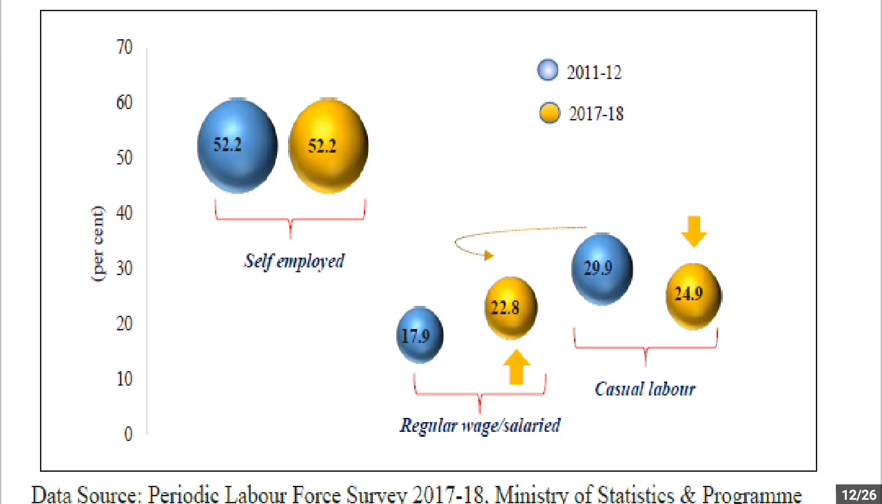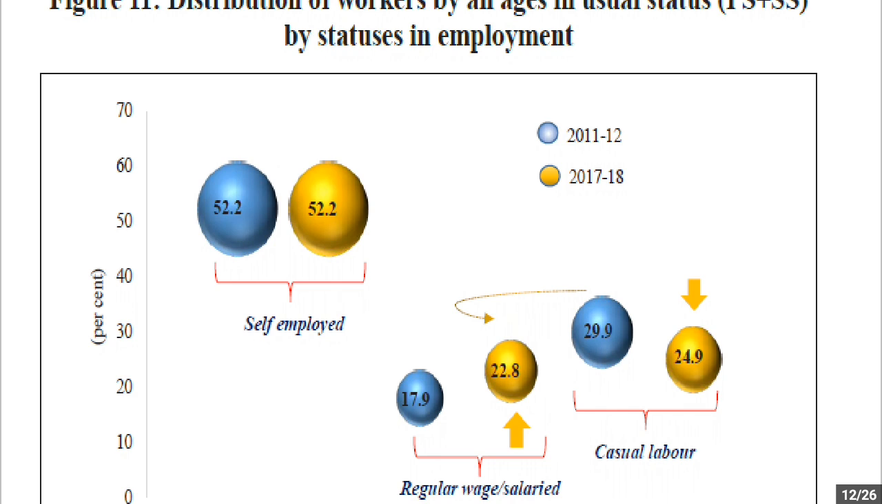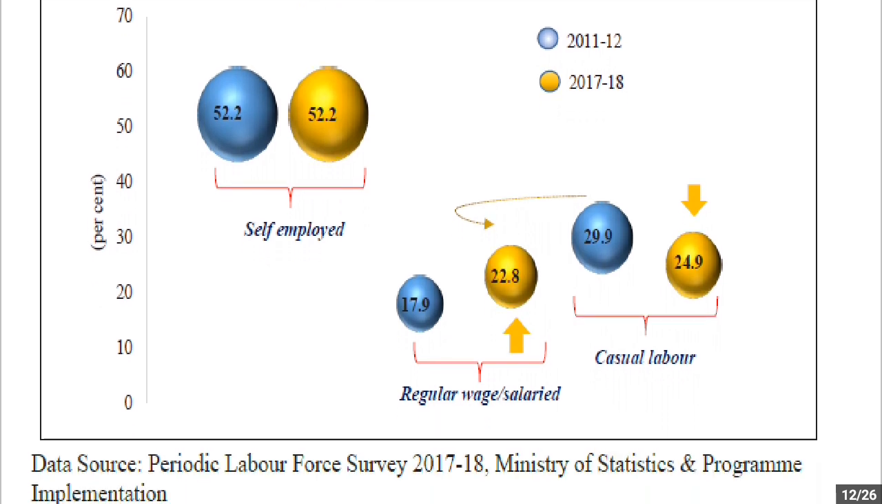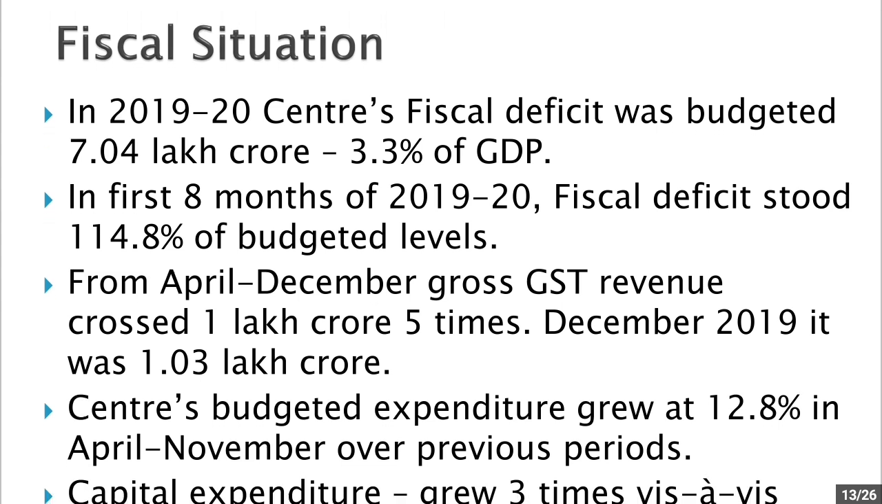So you can see this with the help of the graph also. Self-employed in 2011-12 were 52.2%. In 2017-18 also they were 52.2%. Whereas when you talk about regular wage people, 17.9% people were regular wage in 2011-12, whereas regular wage people are 22.8% in 2017-18. So this shift has come from casual labor. There is no change in the self-employed status, but the shift has come from casual labor, which is a good trend.